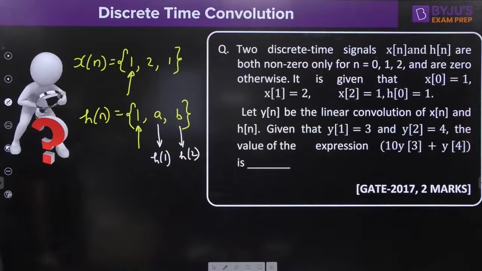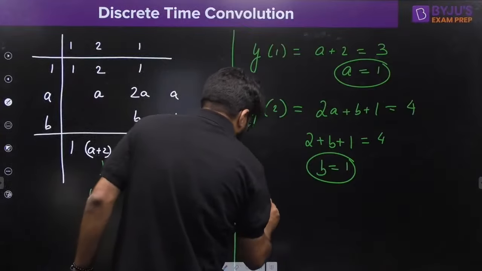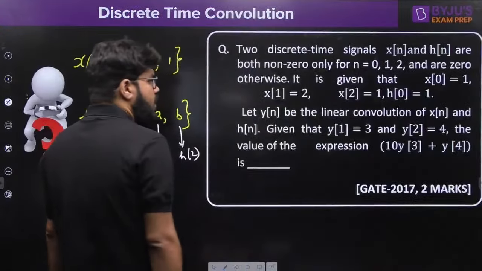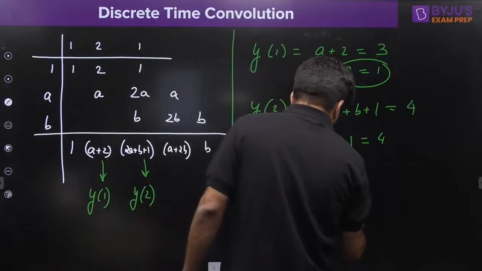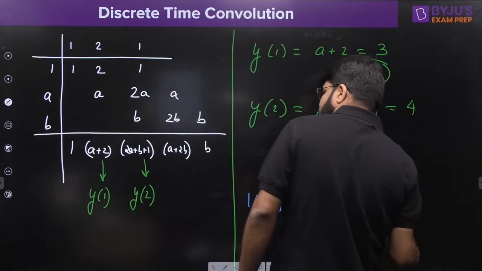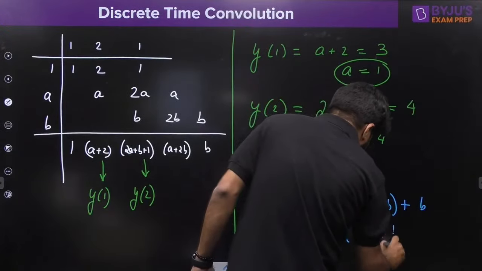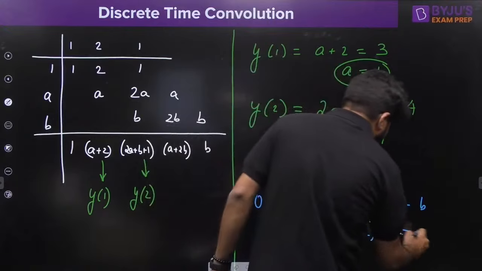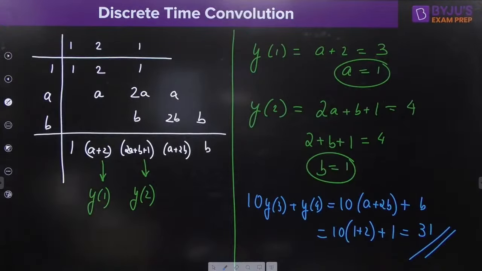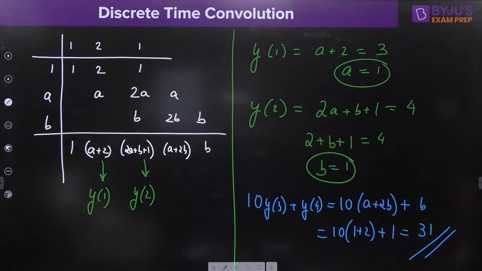Now what they are asking is to find 10y3 plus y4. y3 is A plus 2B, and y4 is B. Now place the values. A is 1 and B is 1. So 1 plus 2 is 3, 3 times 10 is 30, 30 plus 1 is 31. My final answer is 31.